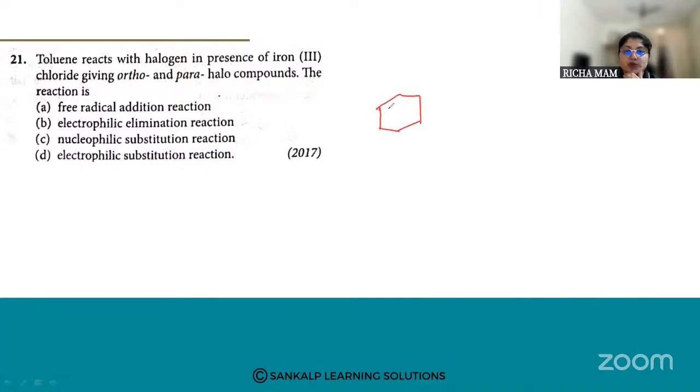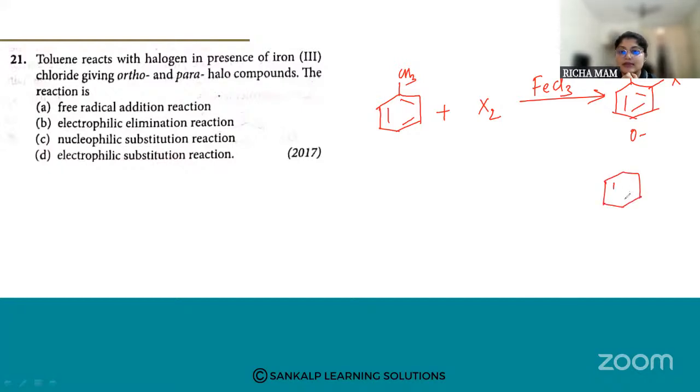So toluene, when it reacts with a halogen, in the presence of ferric chloride, will give you ortho and para substituted products. This is your ortho halo compound, and you're going to get a para substituted compound.